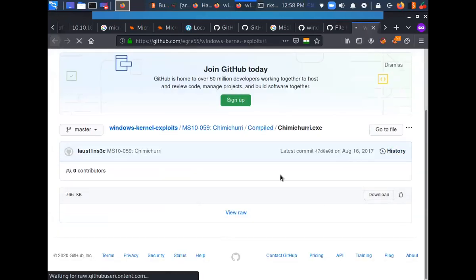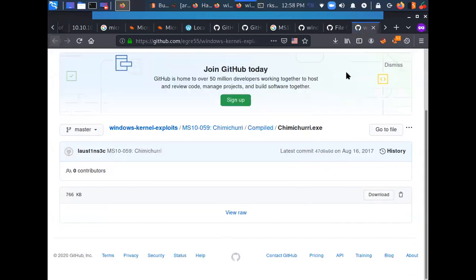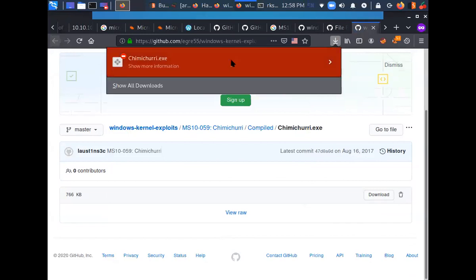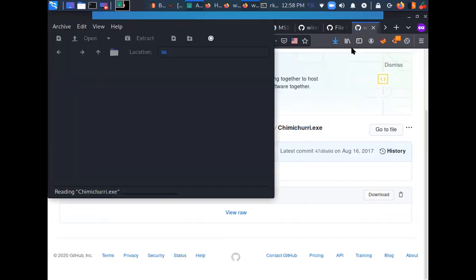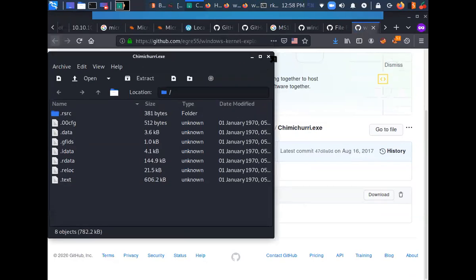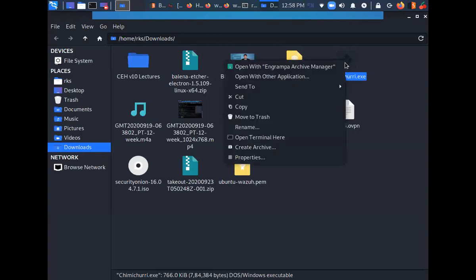Let's click on download. So this exe is now going to be downloaded. Let's click on save. My browser is marking it as a malicious file. I already know it's a malicious file. Remove file, click on open. Let it download. The file has been downloaded now. You can see it here.